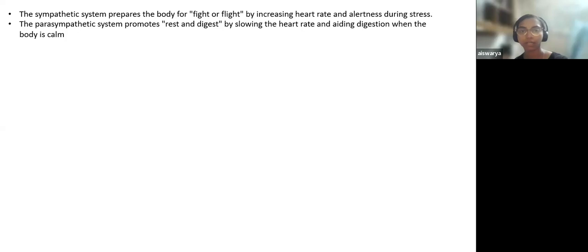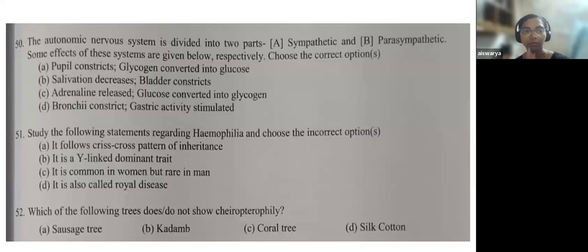Before getting into this, let me tell you what is sympathetic and what is parasympathetic. The sympathetic system actually prepares your body for fight or flight. Either you fight or you will run away. So fight or flight, by increasing your heart rate, and it will alert you during stress. Whereas the parasympathetic will promote rest and digest, which will slow down your heart rate and also aid in digestion. And the body will be in a calm condition.